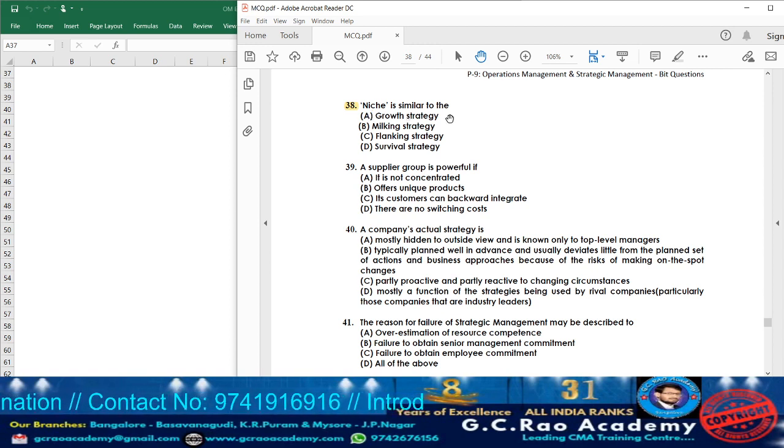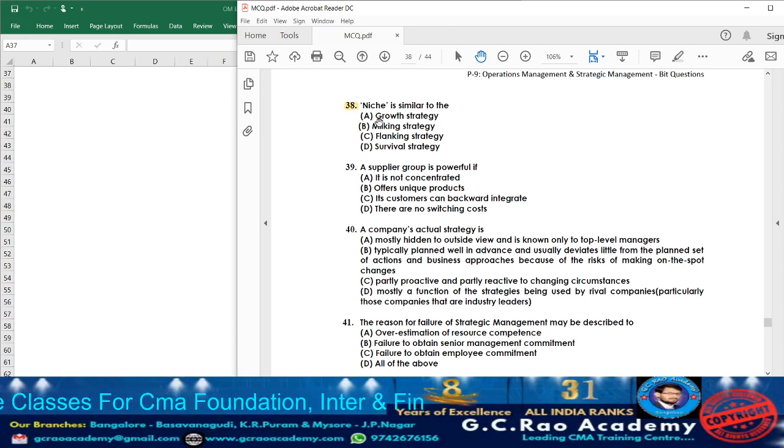We can tell it is one of the marketing strategies which is going to focus on a unique target market. It is going to focus on one particular target market, one potential customer group, and they try to market the product or service. Only they are going to concentrate on one group.